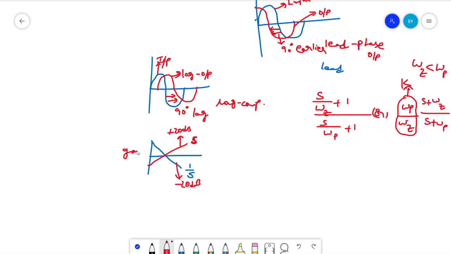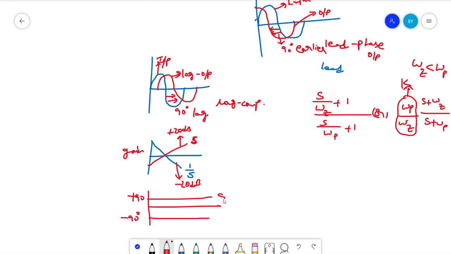in a gain plot. How will the phase shift vary with respect to a pole and a zero? If you have a pole, the phase shift will be minus 90 degrees, and if you have a zero, that will be plus 90 degrees.